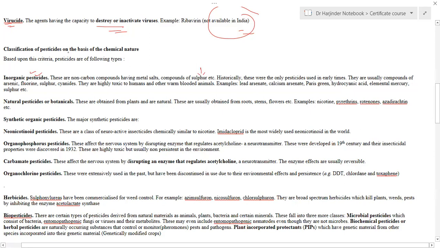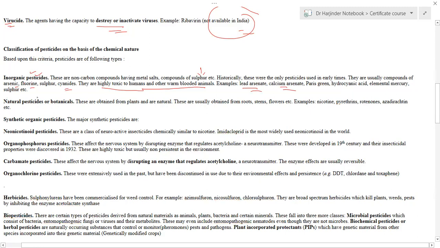The other examples are other metals that may be contained in these pesticides, such as arsenic, fluorine, and cyanides, and they are very highly toxic to humans and other animals. For example, lead arsenate, calcium arsenate, elemental mercury, and sulfur.